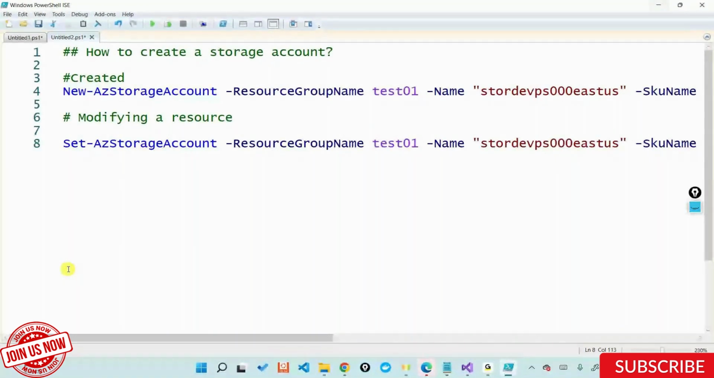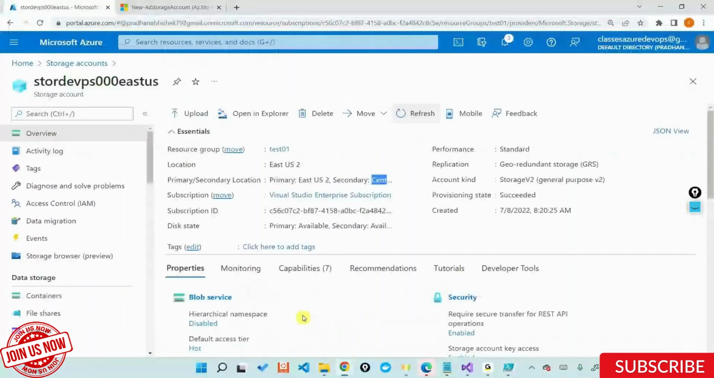I'm asking you the question: I created my storage account in ECUS2, right? Can I migrate my storage account, or can I change my storage account to SUS? Can I change the location here? If you cannot change here, then how can you change it using PowerShell? Simple. It's as simple as that, sir. You'll have to delete and recreate it. Exactly. You'll have to delete the storage account and recreate it.